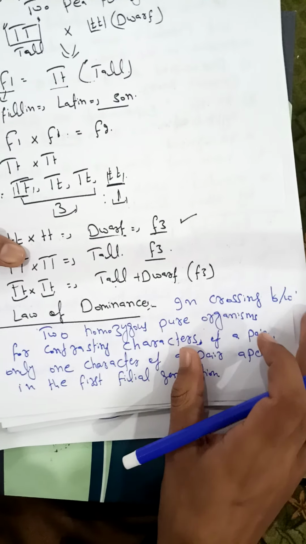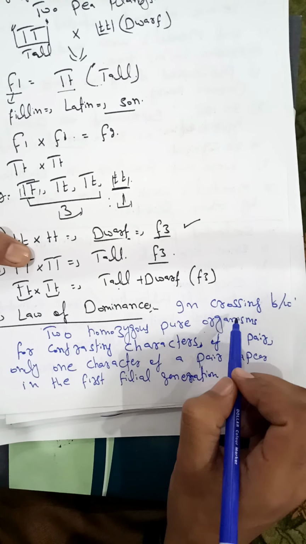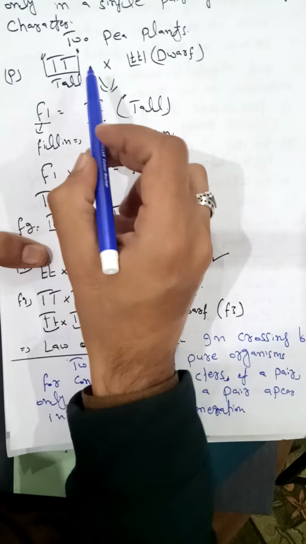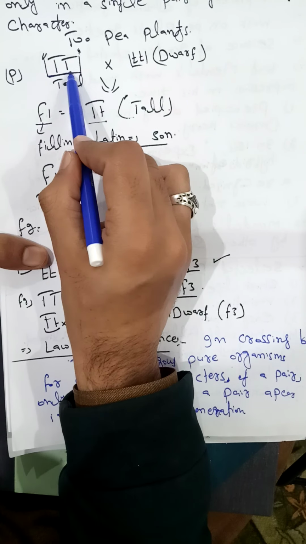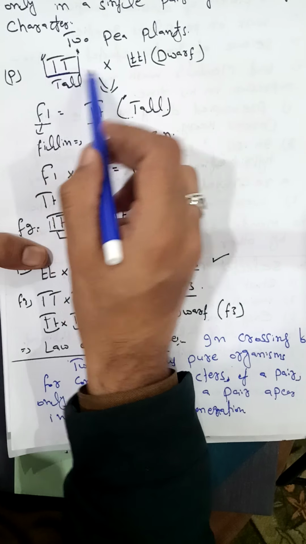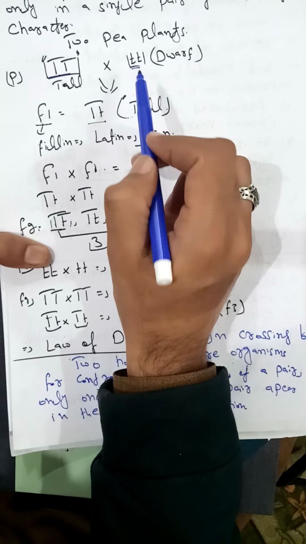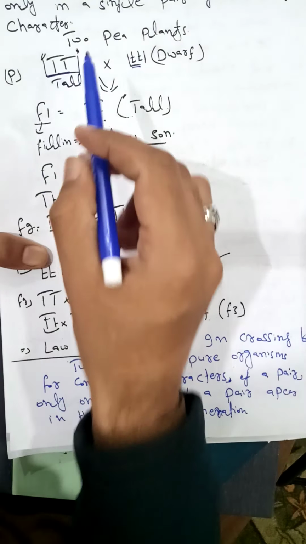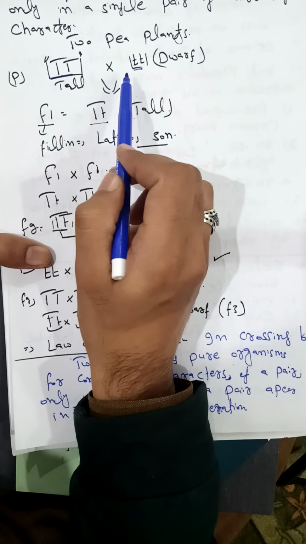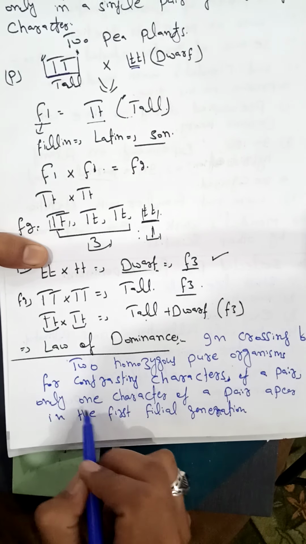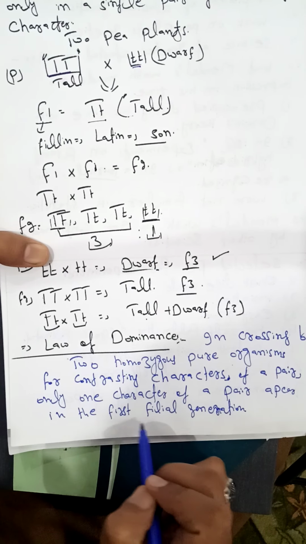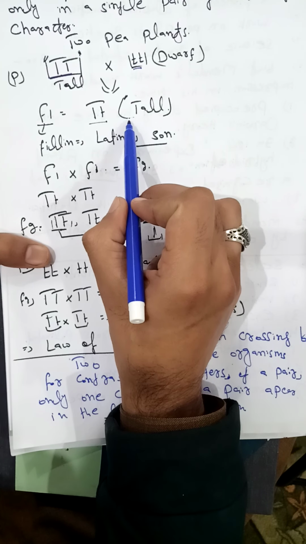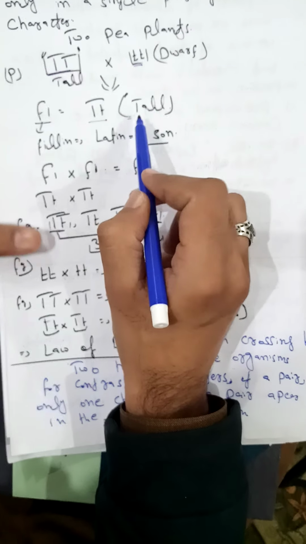In the law of dominance, it is very clear that in crossing between two pure homozygous organisms, now these two are the pure homozygous organisms, the tall. This is the pure homozygous dominant. This is the pure homozygous recessive. The cross is between two homozygous pure organisms for contrasting characters. The contrasting character is that one is tall and the other is dwarf. Only one character of a pair appears in the first filial generation, and this is the tall.